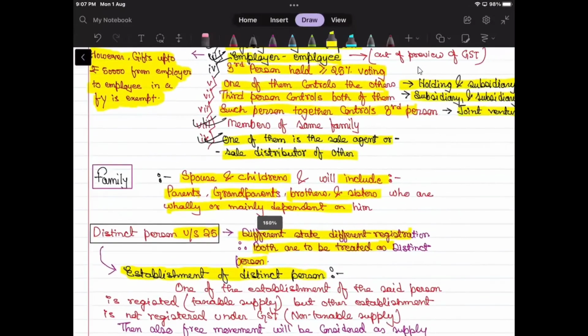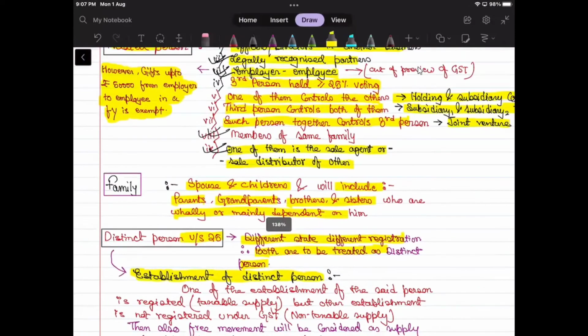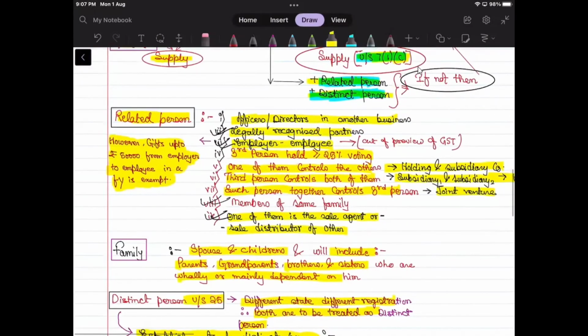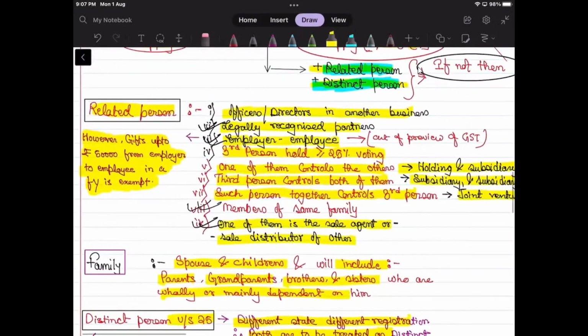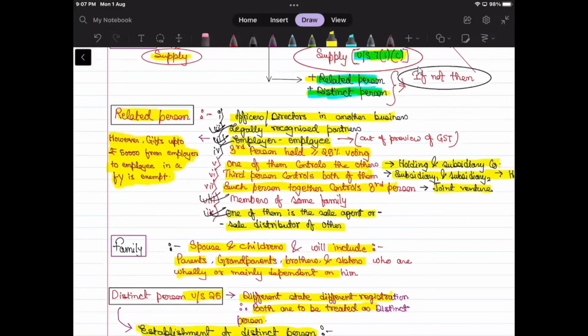And one more important point was there, which was one of them is the sole agent or sole distributor of the other. So all these points are why related person is defined, because any free movement between them will be considered to be supply and will attract GST. Okay. So related person definition is done.